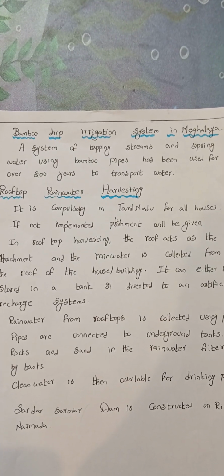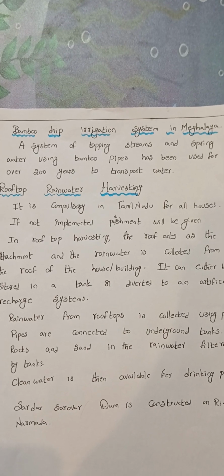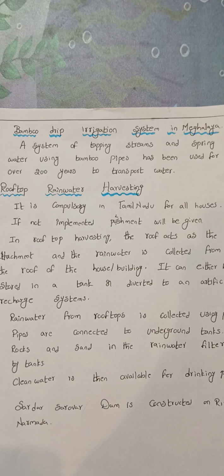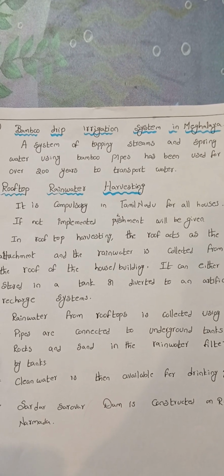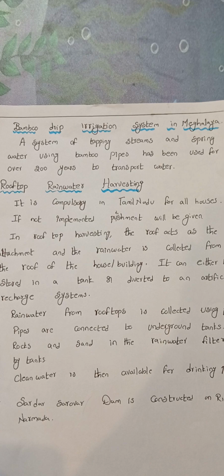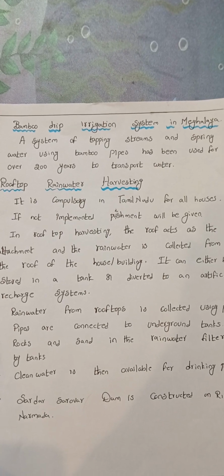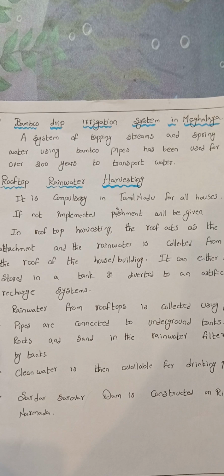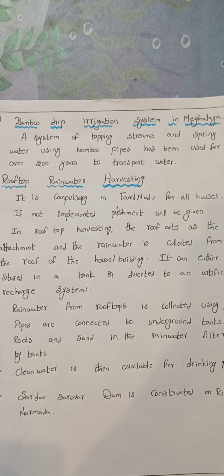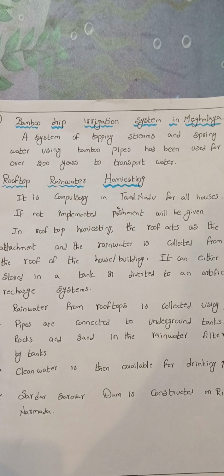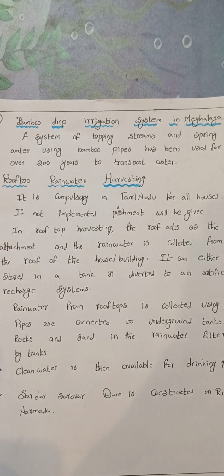A system of tapping streams and spring water using bamboo pipes has been used for over 200 years to transport water. Rooftop rainwater harvesting. It is compulsory in Tamil Nadu for all houses. If not implemented, punishment will be given. In rooftop harvesting, the roof acts as the catchment and the rainwater is collected from the roof of the house or building. It can either be stored in a tank or diverted to an artificial reservoir system.